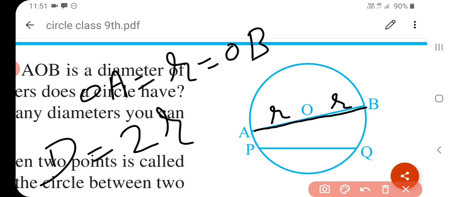Okay, note that there are infinitely many lines passing through the point O, the center of a circle. So a circle has infinitely many diameters. Okay, understand? Circle के अंदर कितने? Infinitely many diameters हो सकते हैं. Okay, understand? The word diameter is also used in two senses, that is, as a line segment and also as its length. Okay, understand?